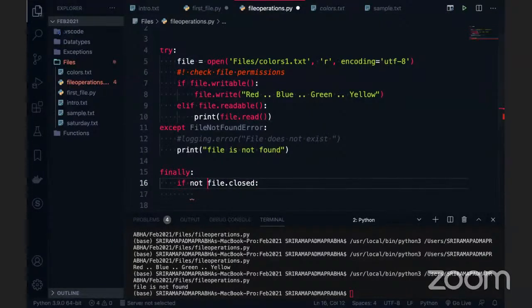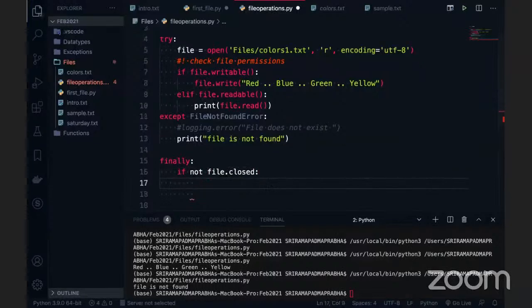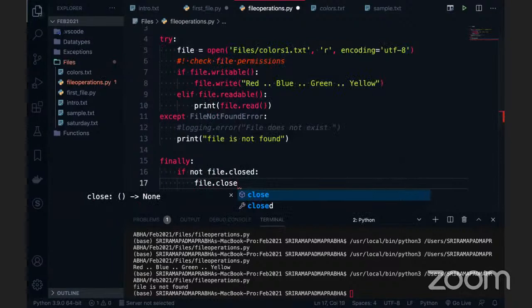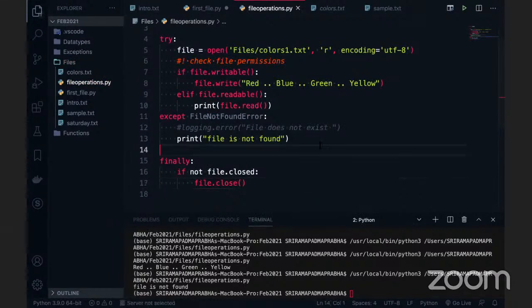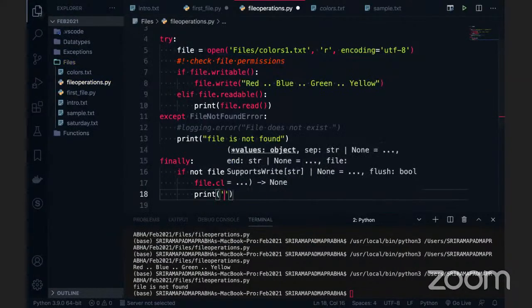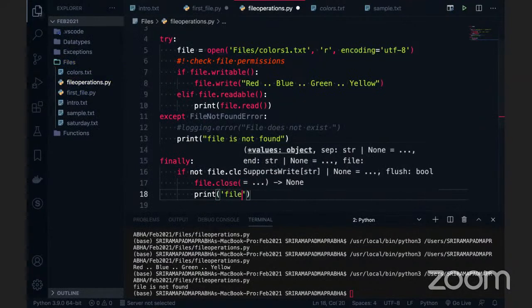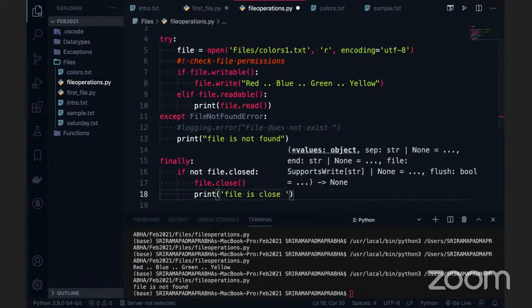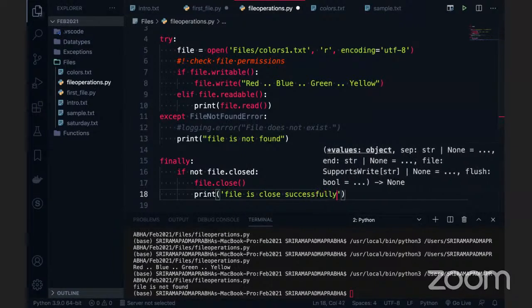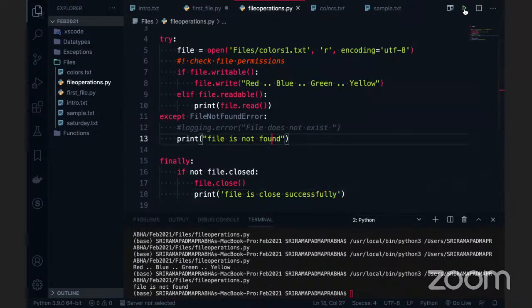For example, if I use if not file dot closed, can I use the file dot close function here? So I'm using file dot close: if not file closed, then you can close the file, something like this. If you want to see a print statement here, just for your information, I'm writing here, the file is closed successfully. You can write something like this. Now I'm going to execute the code again.